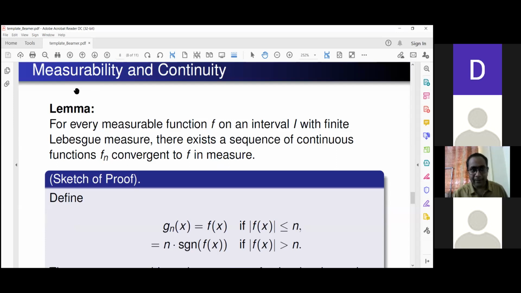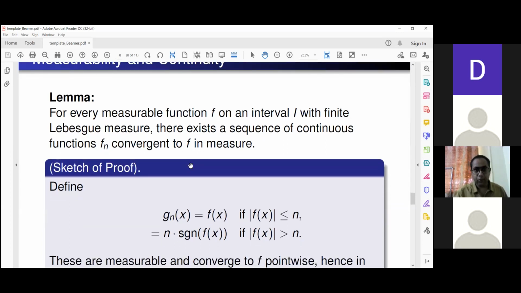There is a small result that convergence in measure is a weak enough notion that if I have a measurable function, it can always be approximated by a sequence of continuous functions, provided we choose convergence in measure.